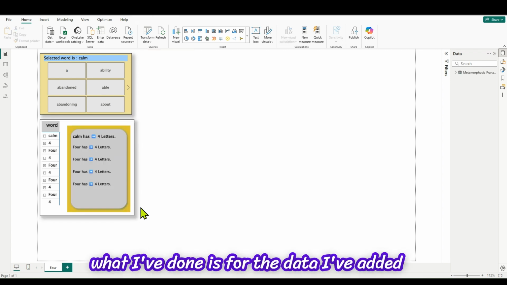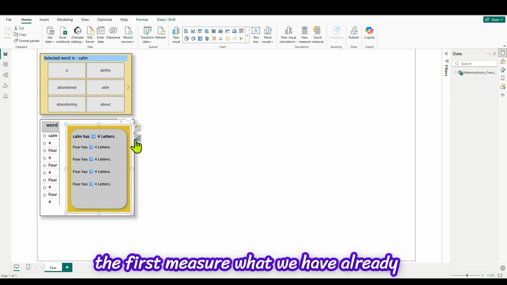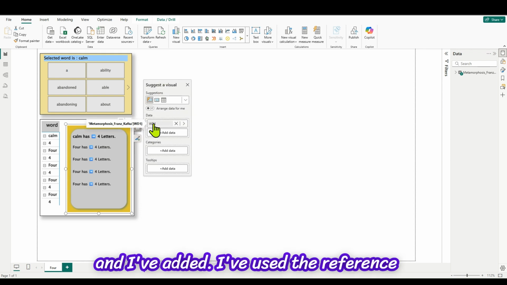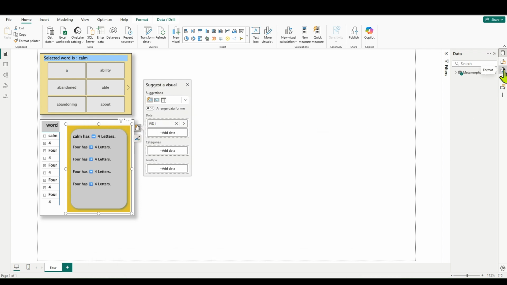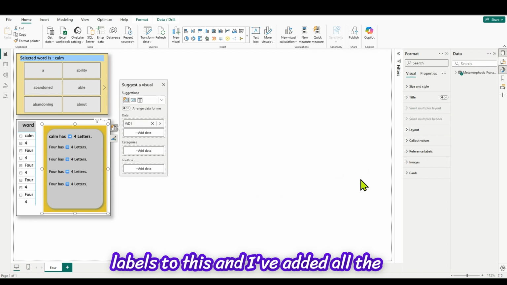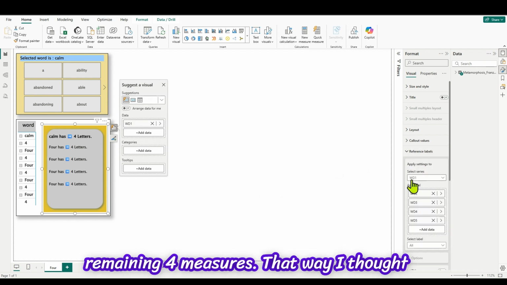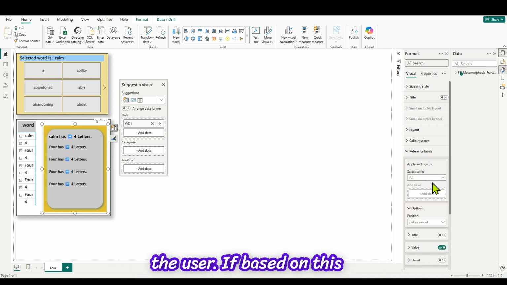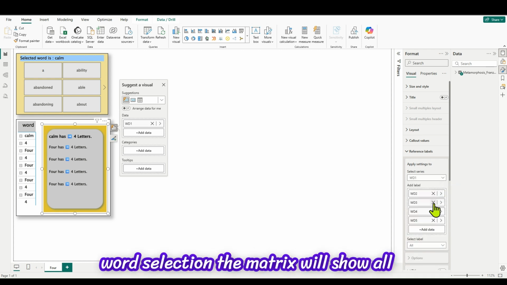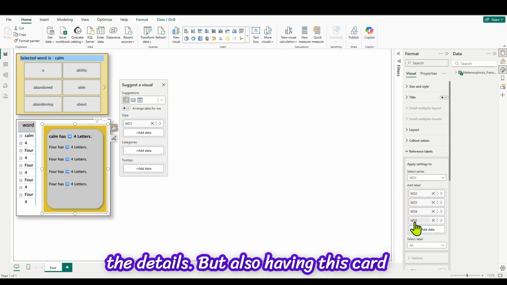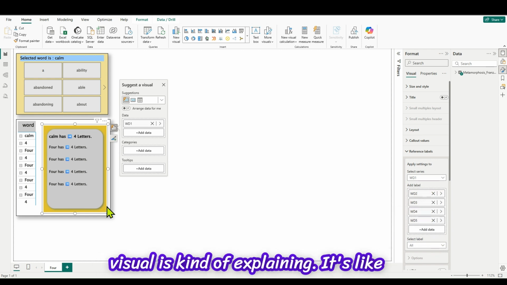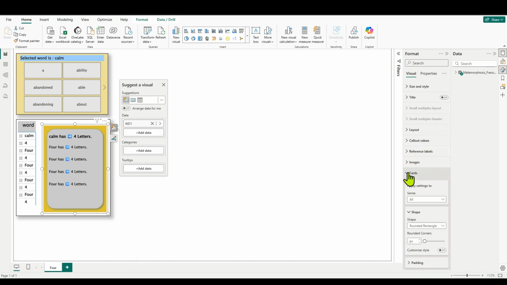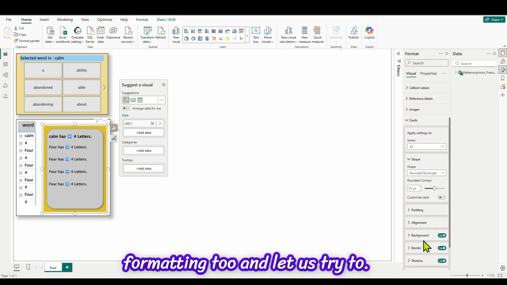So what I've done is for the data, I've added the first measure, what we have already seen. And also I went to the format and I've used the reference labels, and I've added all the remaining 4 measures. That way, I thought this will be visually helpful for the user. Based on this word selection, the matrix will show all the details, but also having this card visual is like an additional visual for the user to see more details. I've done some formatting too.